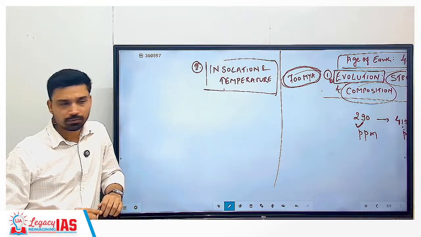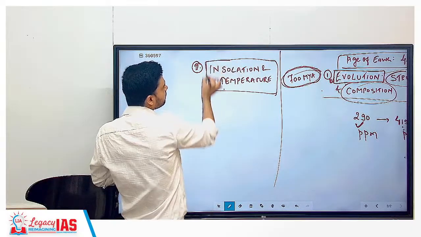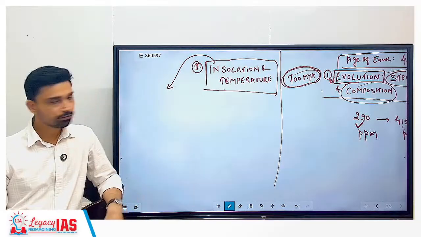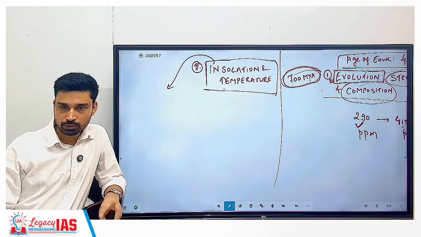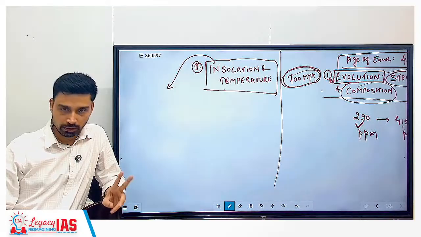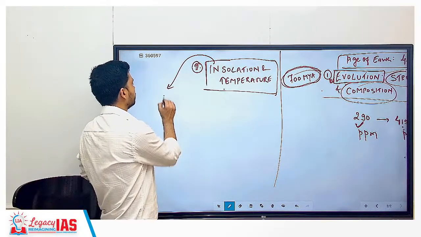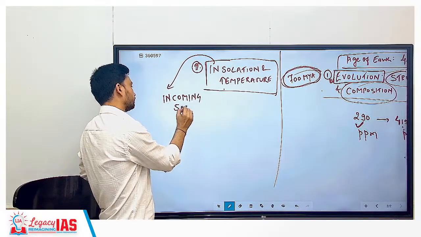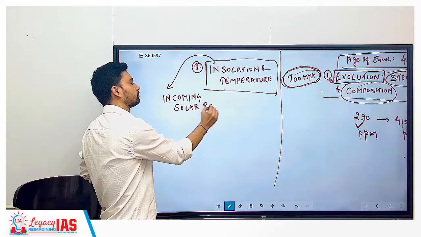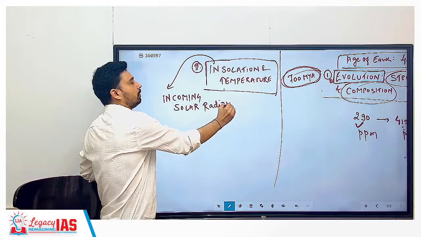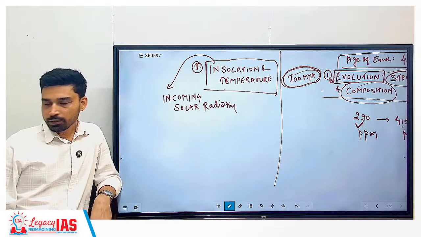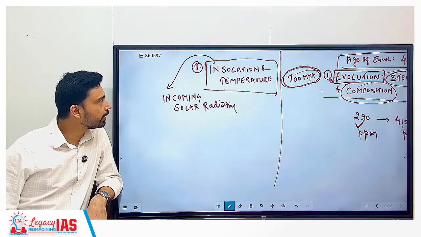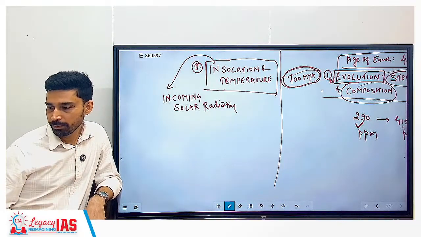Insolation is short for where the earth's surface gets its energy from. Where do we get our energy from? From the sun. So insolation means incoming solar radiation. About that we have to study: insolation, that is incoming solar radiation, and how it relates with the temperature on the earth.